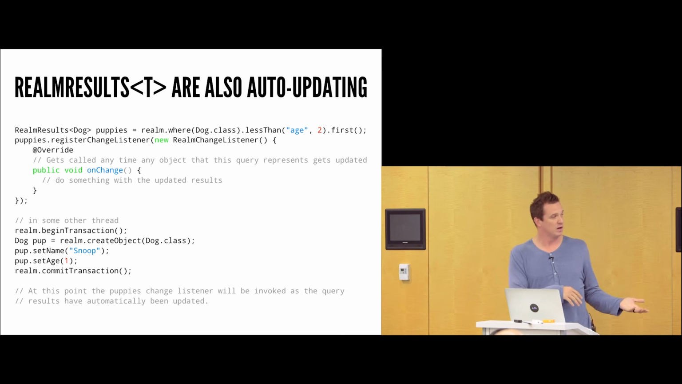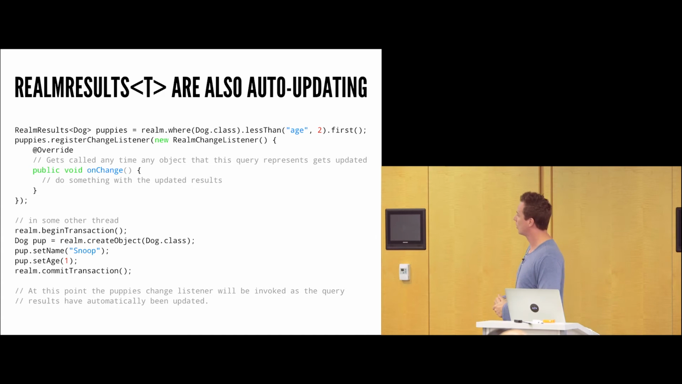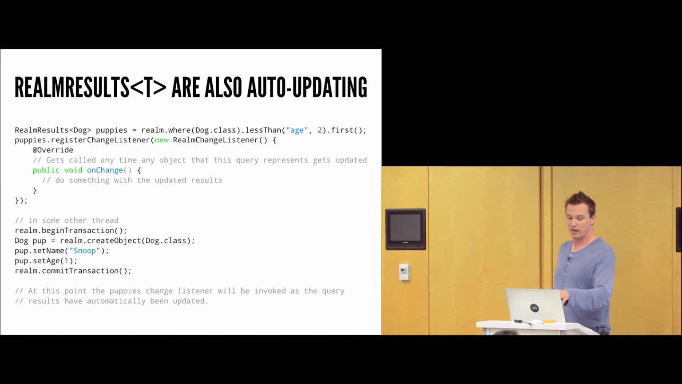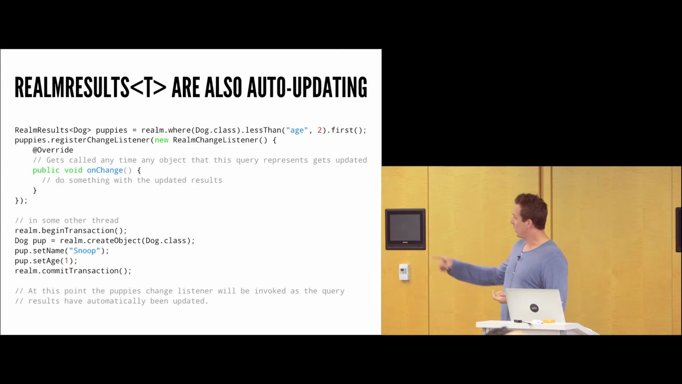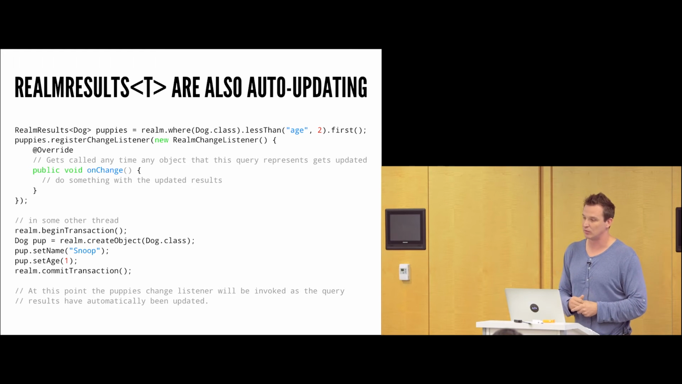So in some other thread, again on the bottom, we have a begin transaction, and we're going to go ahead and create a new dog, and we're going to set the age to 1. Now, as soon as this transaction completes, again on the next iteration of Android's run loop, that change listener up top will get called. When that change listener is called, that puppy's Realm results right there is already updated. That object is already in that list. It's already done for you behind the scenes. So you actually already have all those values in there. So if you need to update any type of lists, anything on the UI, you now have that data in there, and you know when to do it because the onChange method has been called for you.